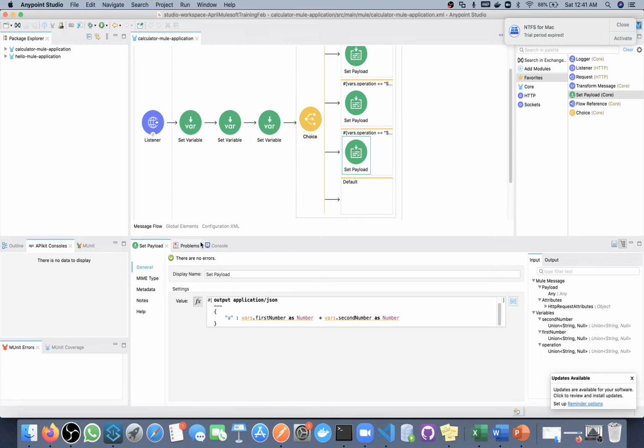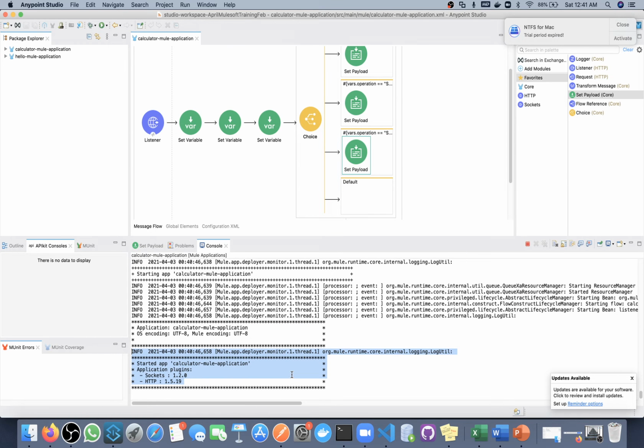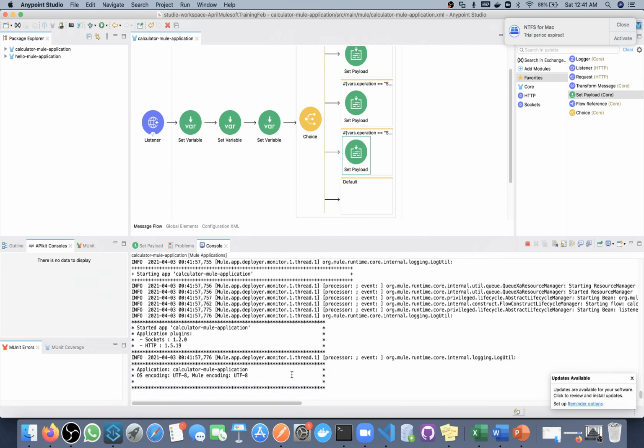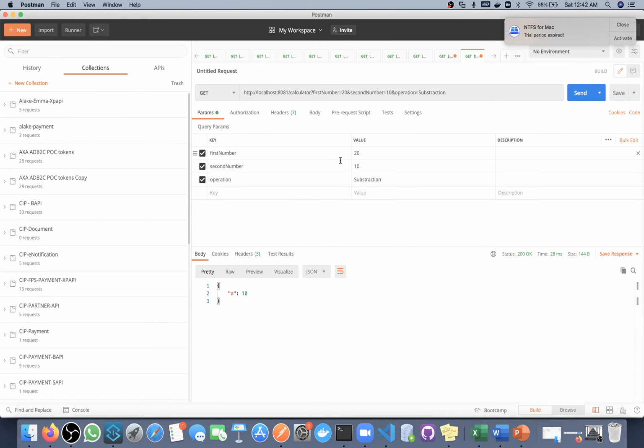I already saved, so deployment will start. Okay, deployment done. We already got the success message. So now I used multiplication.